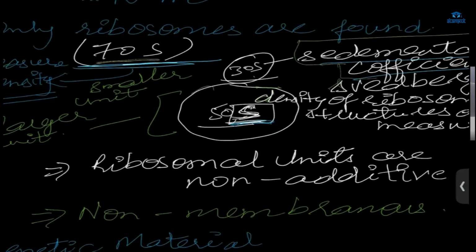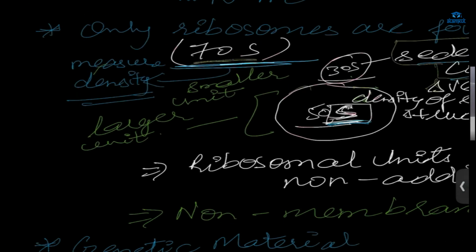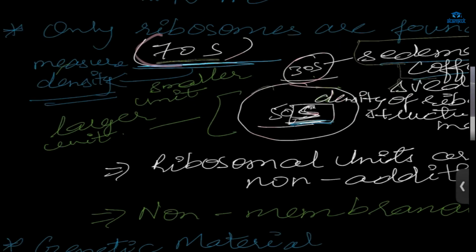So this 50S and 30S, they form what? 70S. And the ribosome unit, this S, it is not additive. That means we cannot add 30 plus 50. 30 plus 50, how much will we get? 80. But the unit is what? 70. Okay, so 30 plus 50 we cannot add. This is not an additive unit. This 70S is made up of 30S and 50S.